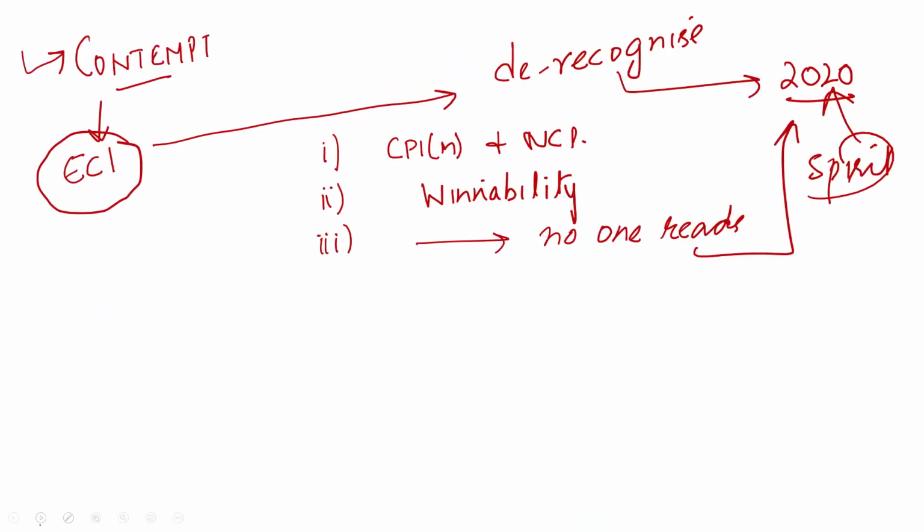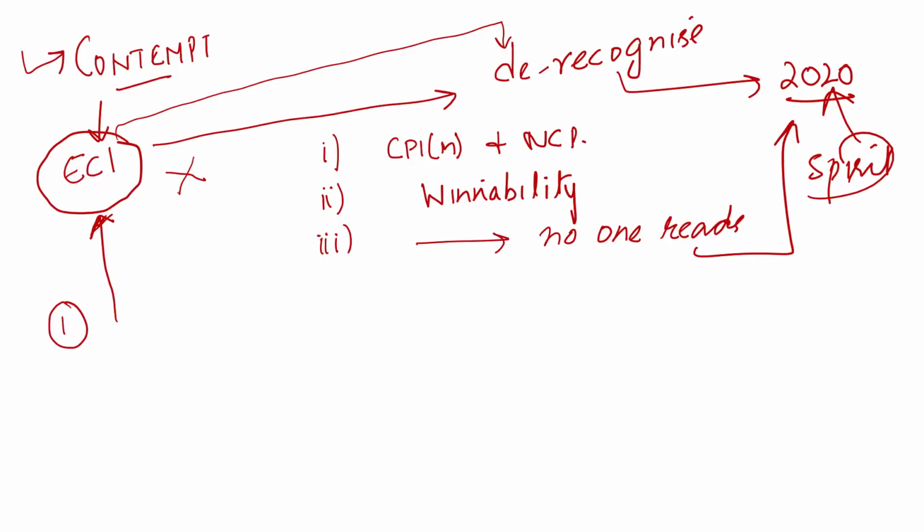But 2 things you have to keep in mind. Number 1, the petitioners asked that the Election Commission should be directed that ECI should de-recognize those political parties which have not abided by this judgment. The Supreme Court did not agree with this plea, did not agree with this request.